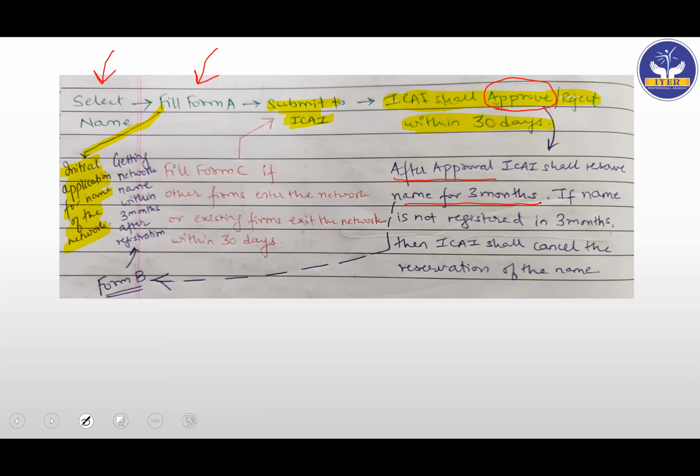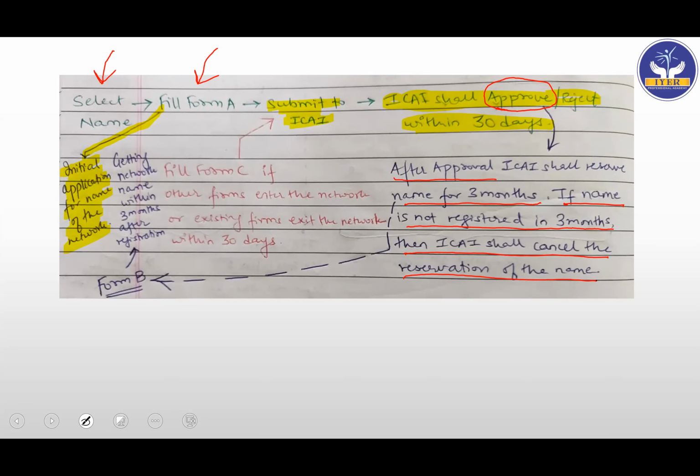Now, if the name is not registered in 3 months, so you have to register the name in 3 months, then ICAI shall cancel the reservation. Cancel the reservation if you have not registered it. Now, assume that you have registered the network and you have properly registered it. Everything is fine, no problem at all.